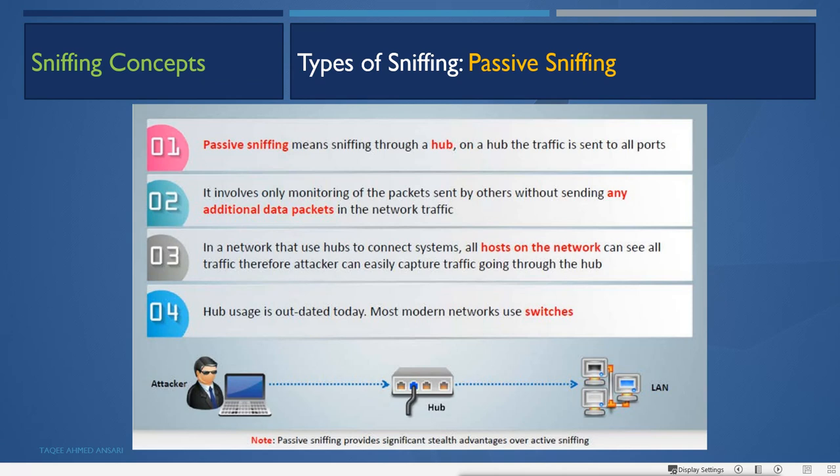So for sending data from one machine to another machine, to a hub, or to a wireless AP, the devices broadcast the data everywhere within the range. And if the attacker can get into the range of that wireless network, then they can easily get the data, whatever data is spreading all over the segment.